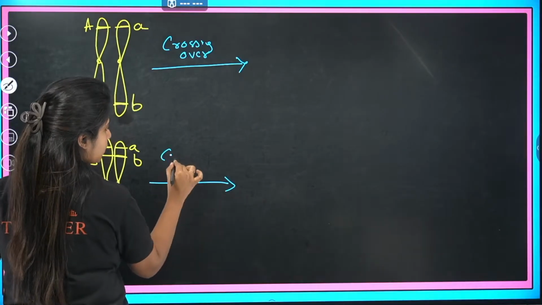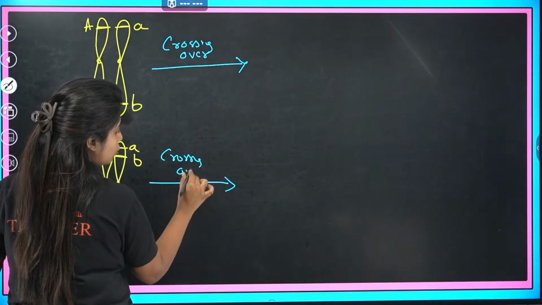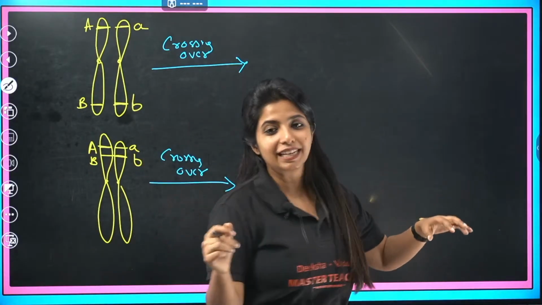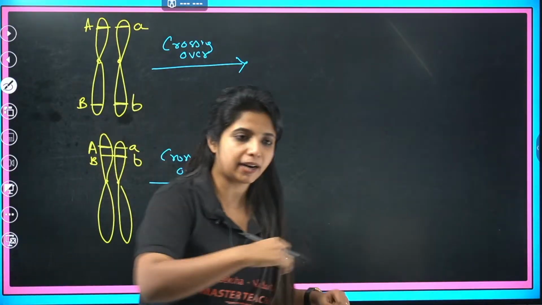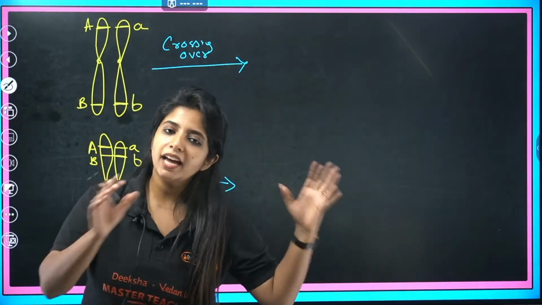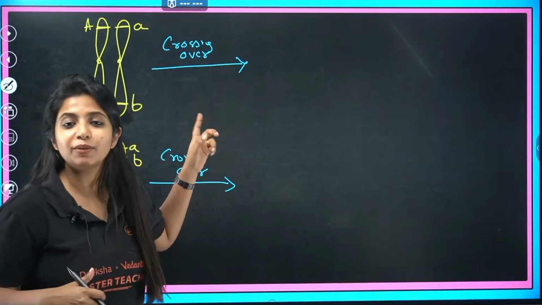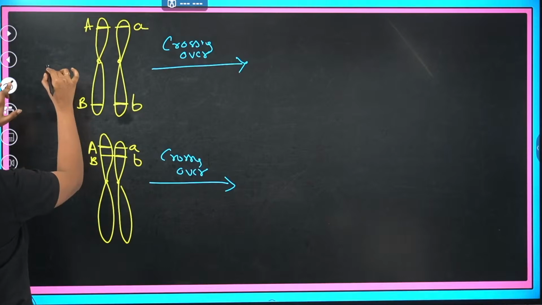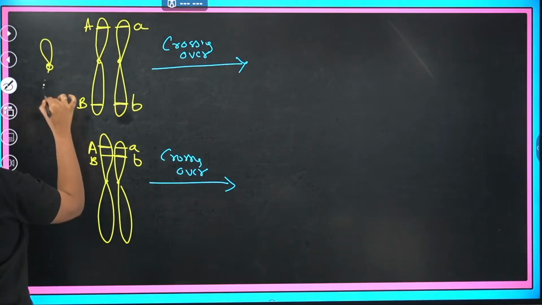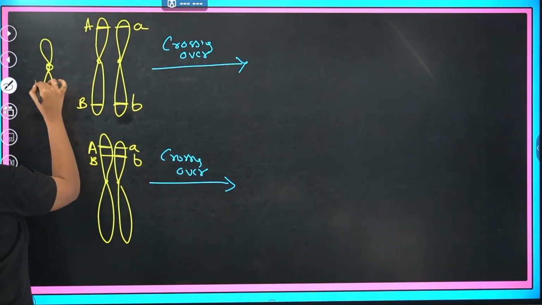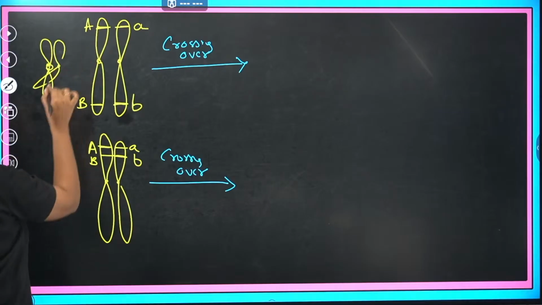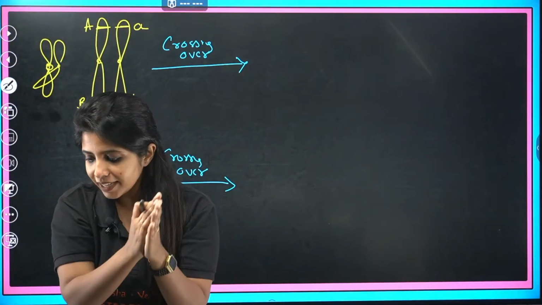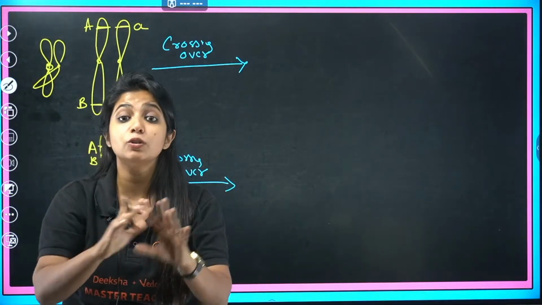This happens every time you make the gametes. The chromosomes, when they lie close to each other, put their legs around each other, like when you sleep. I sleep like that, I put my legs around the people I am with. That is exactly what is happening over here also. When you have chromosomes like this, they overlap at an area and swap their parts. Yes, it is known as crossing over.